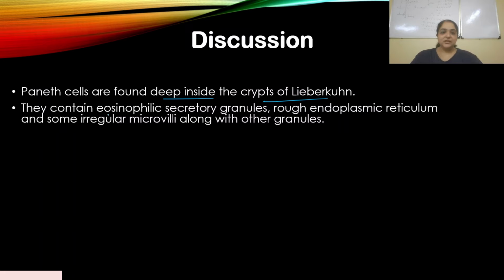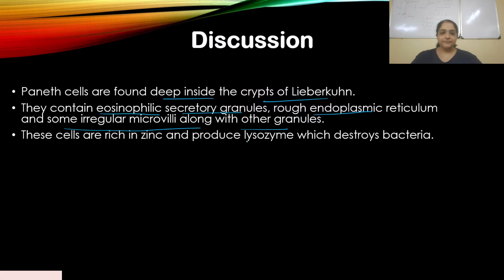Paneth cells contain eosinophilic secretory granules, rough endoplasmic reticulum and some irregular microvilli along with other granules. These cells are rich in zinc and produce lysozyme, which destroys bacteria.